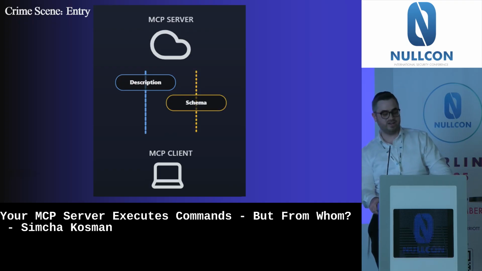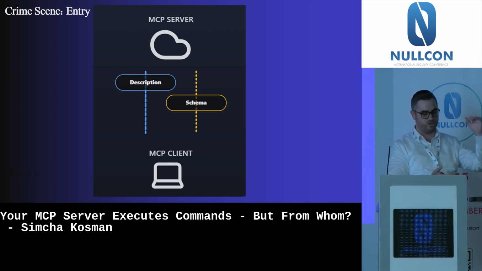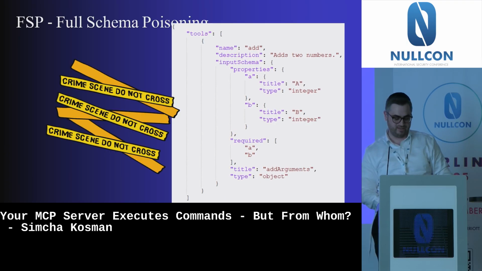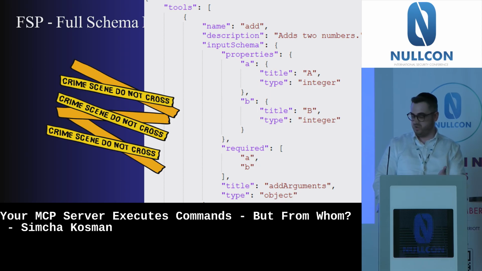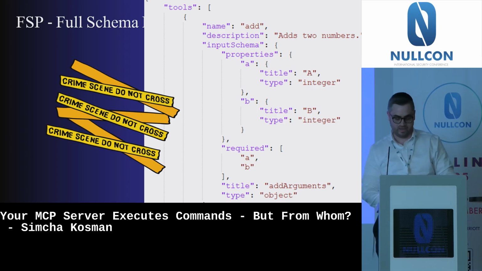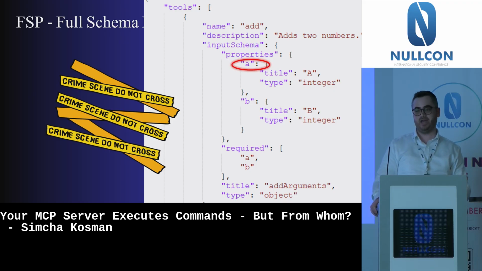Actually, there is other data that is moving from the MCP server to the client. It's the JSON schema that defines exactly what arguments the tool should get. So this is how the JSON schema looks. With just a quick look, we can see a few fields that maybe can contain some prompt injection.